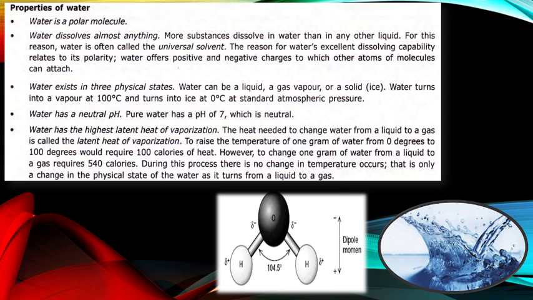Look here, the H2O water molecule structure is given. The oxygen atom is bonded with two hydrogen atoms, and the geometry of the water molecule is tetrahedral. The bond angle between the two hydrogen atoms is 104.5 degrees.